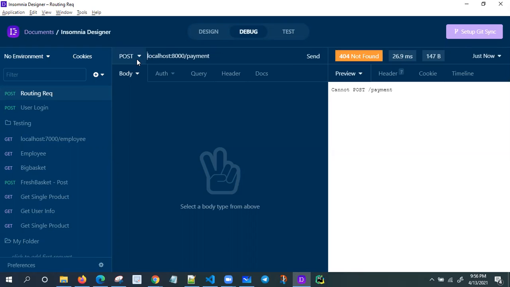What is this one? Now you can tell me why I'm getting this. Cannot POST /payment. Why are we getting this error? Elena? Yes, Narasimha. Why am I getting an error here?